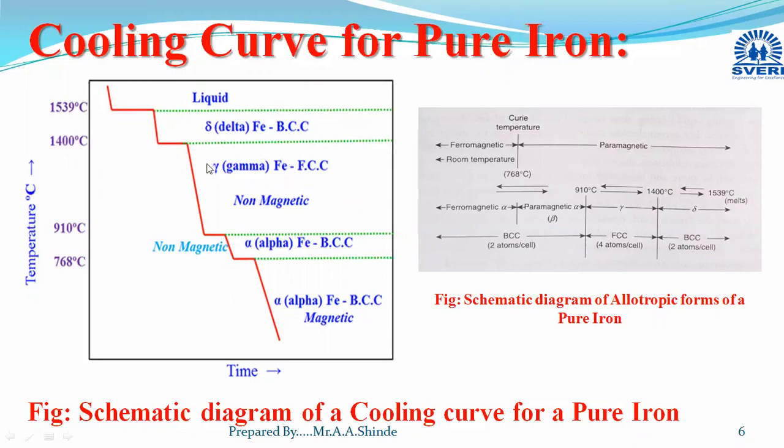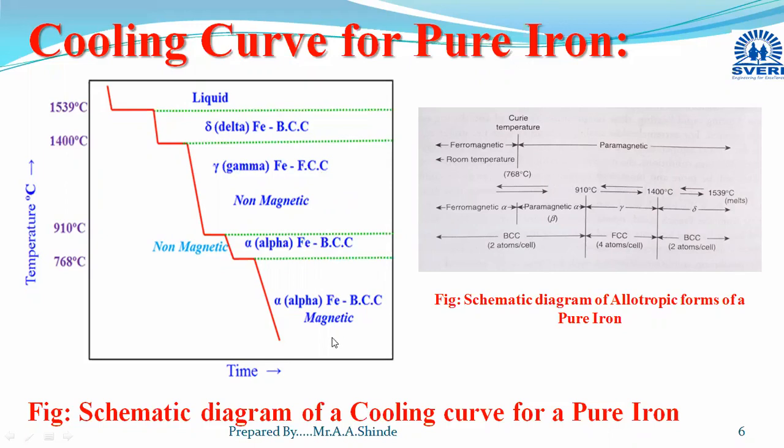Then this gamma iron exists in the temperature range starting from 910 degrees Celsius to 1400 degrees Celsius. And when temperature falls below 910 degrees Celsius, then this iron changes its crystal structure from FCC to BCC. Then from this temperature down to room temperature, only BCC crystal structure will be there for this iron, and it will be termed as alpha iron.